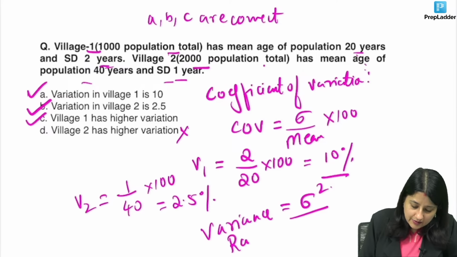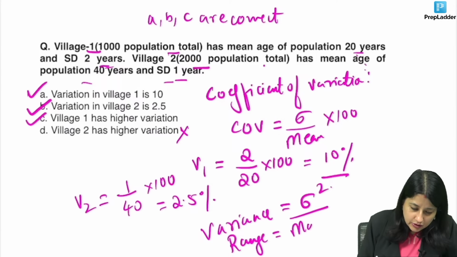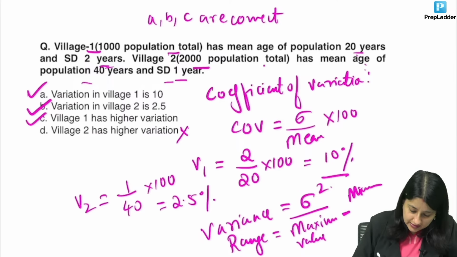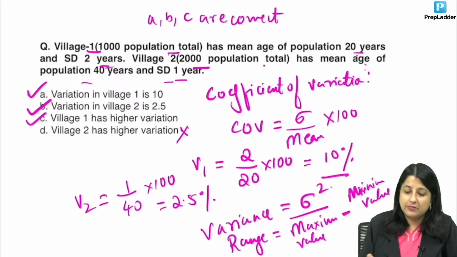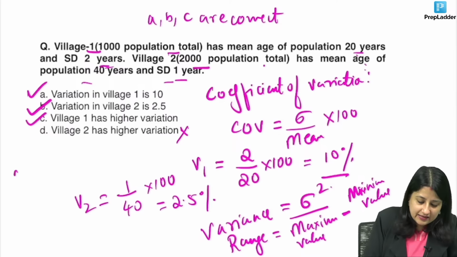What is the formula for range, guys? Range is maximum value minus minimum value. We are sitting for biostats, we are sitting for the AIIMS paper. We have to revise the in and out of biostats, guys. Maximum minus minimum value.